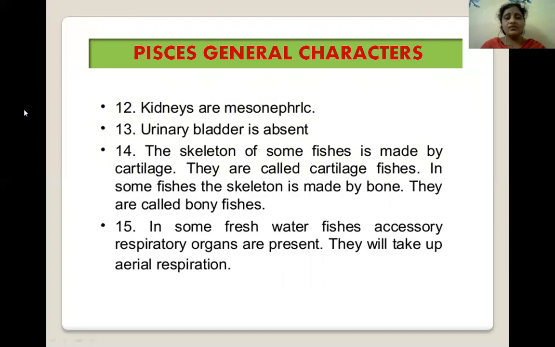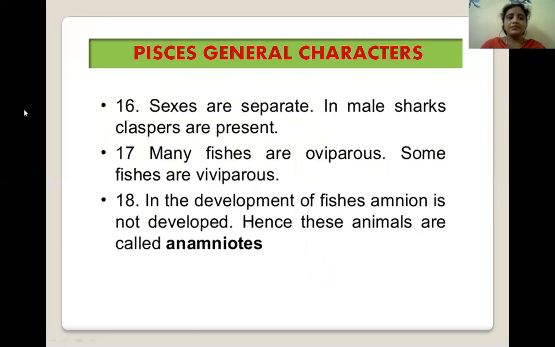The skeleton of some fishes is made of cartilage. They are called cartilaginous fishes. In some fishes, the skeleton is made of bone, so they are called bony fishes. In some freshwater fishes, accessory respiratory organs are also present. They will take up aerial respiration.